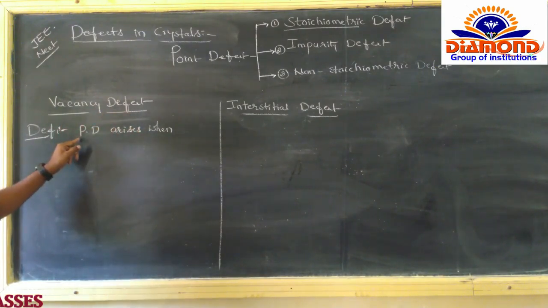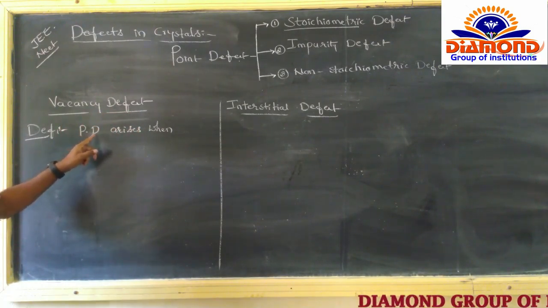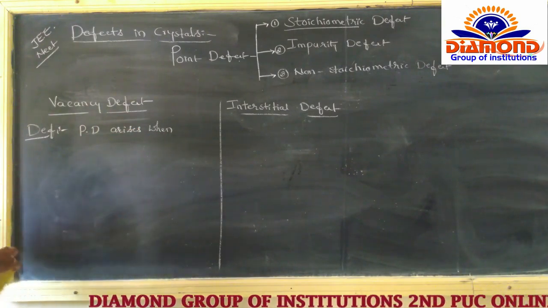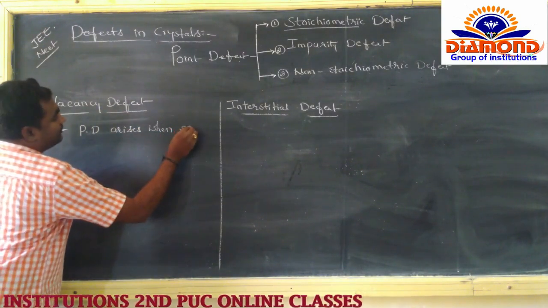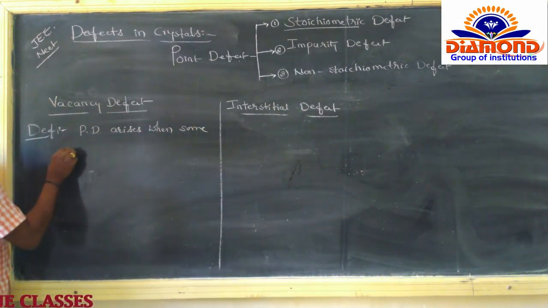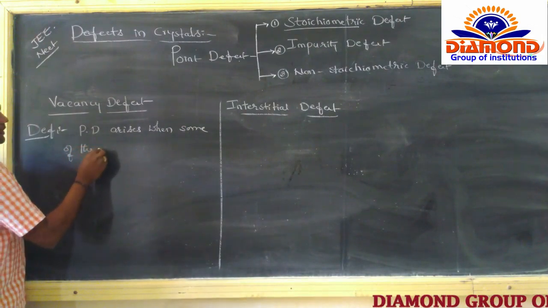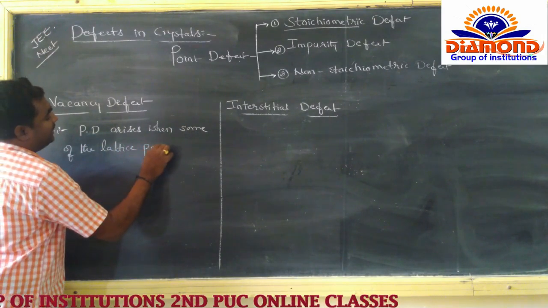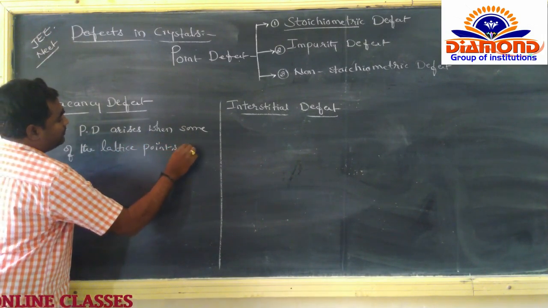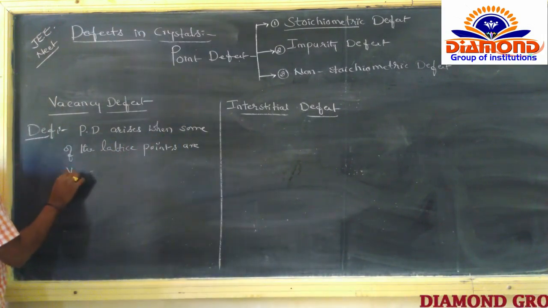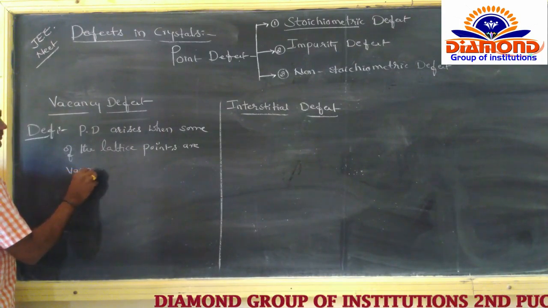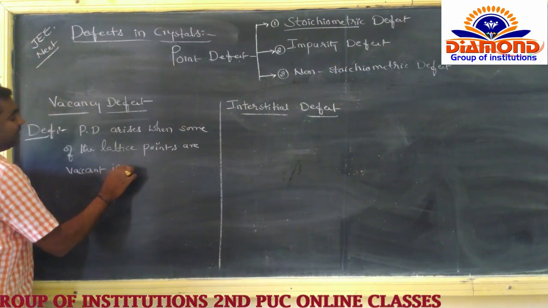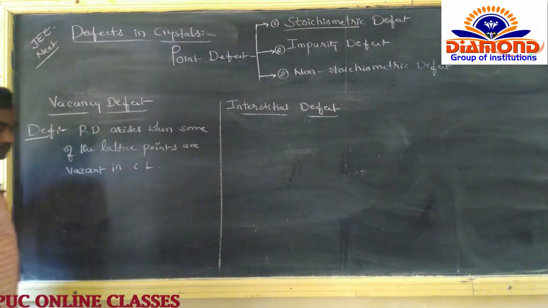The point defect arises when some of the lattice points are vacant in the crystal lattice.